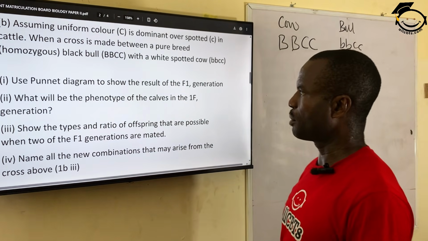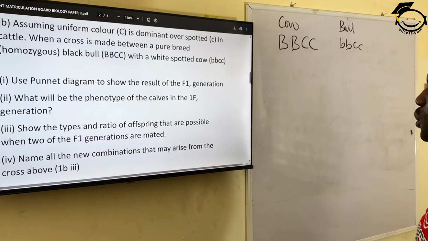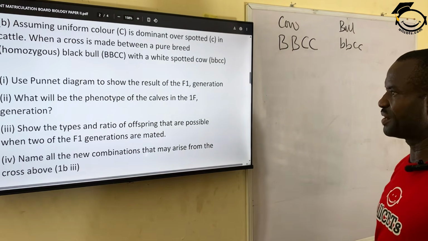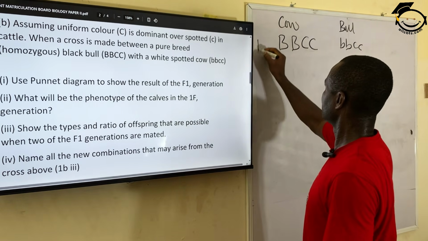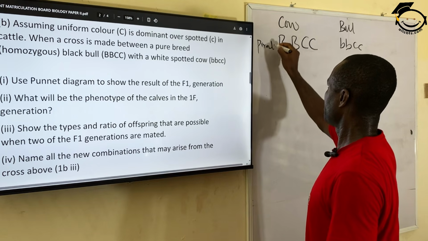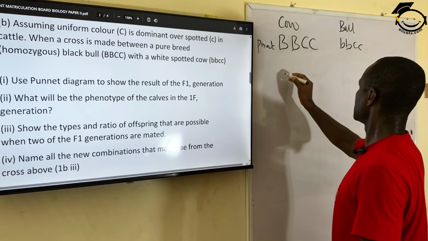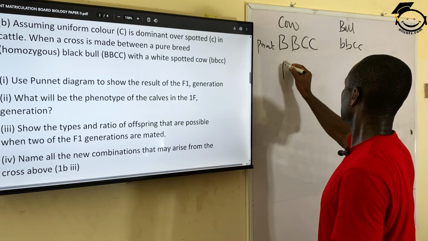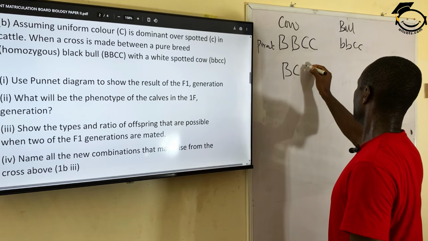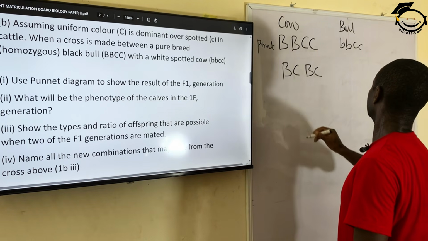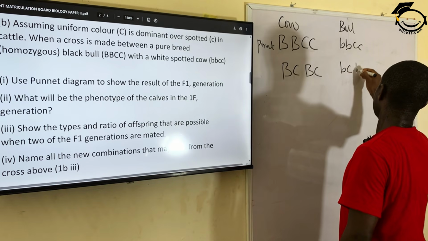So, number one question says, use the Punnett diagram to show the result of the F1 generation. Now, this is the parent gene. By the time this can be rearranged, it is BC, BC, then B, BC.